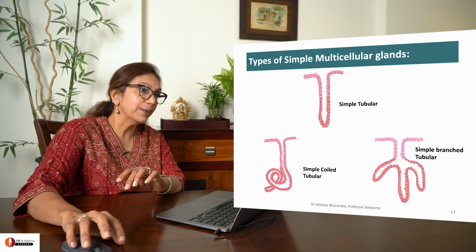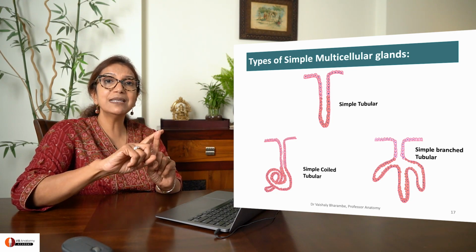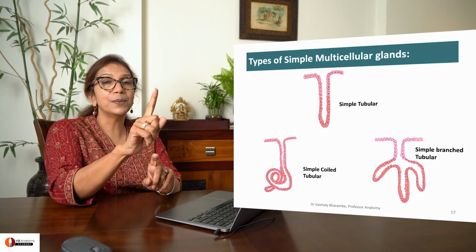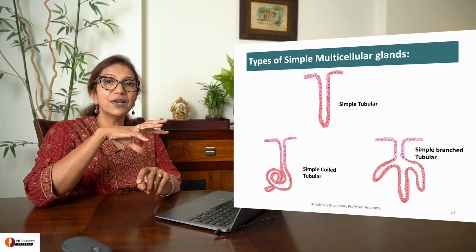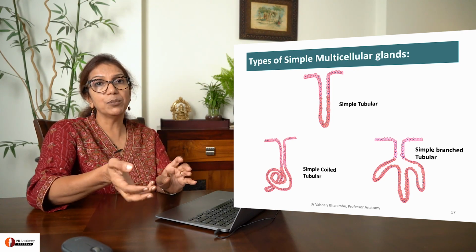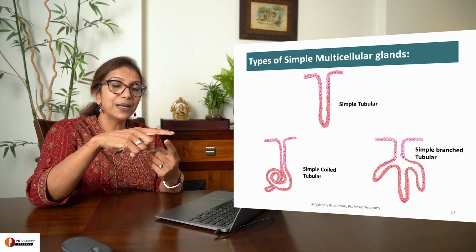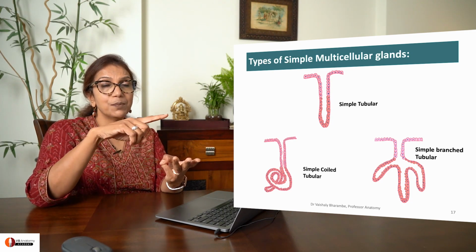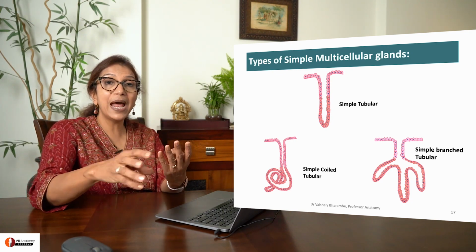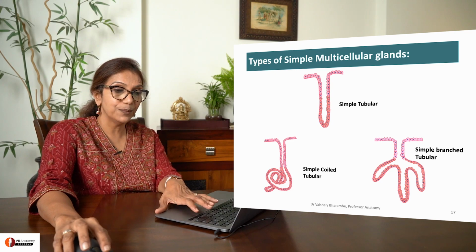Yes? Okay, good. So when the duct is single, go for simple. Now go to the secretory element to understand what type of simple gland it is. Simple alveolar, simple tubular, simple coiled tubular, simple branched tubular, and so on.